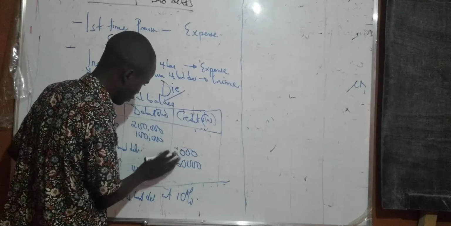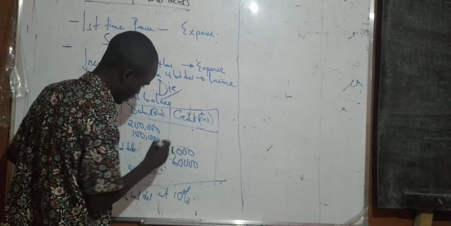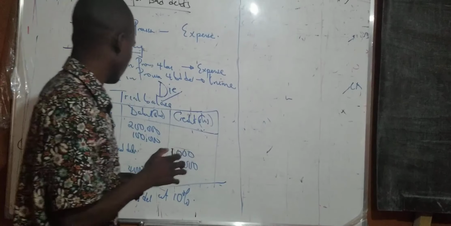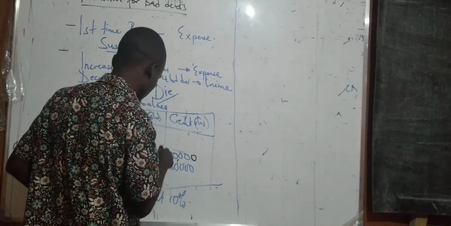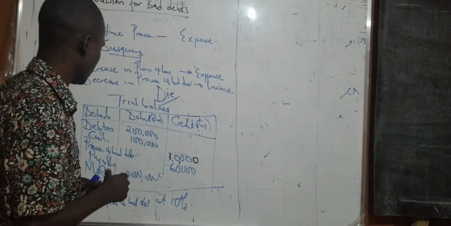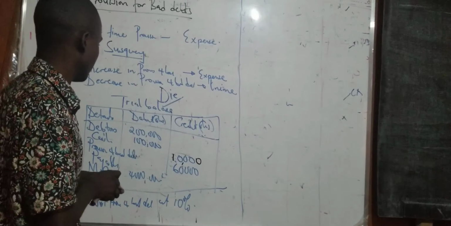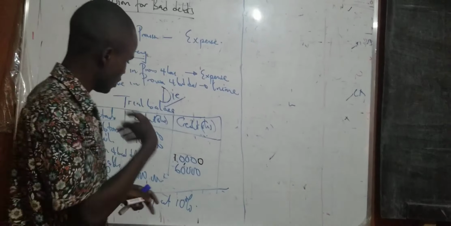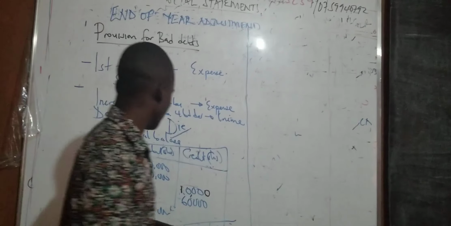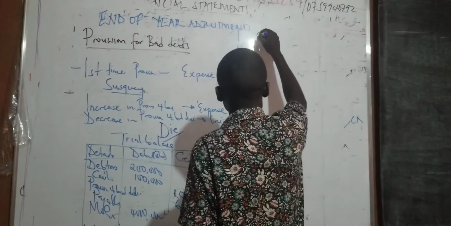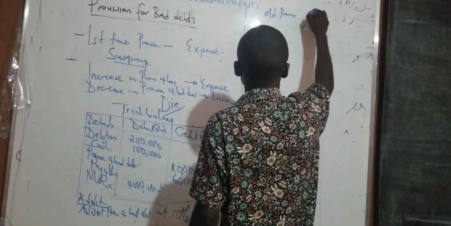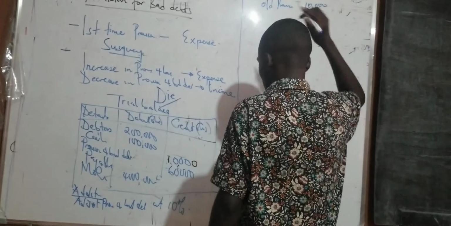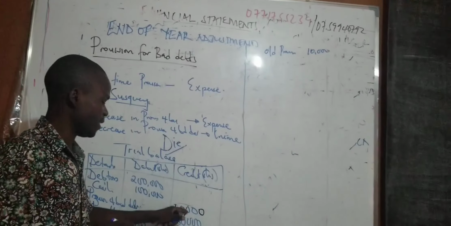Actually, let me make provision for bad debts 10,000 such that it can make some sense. Then I adjust at 10%. So the old provision for bad debts is 10,000 from the balance.